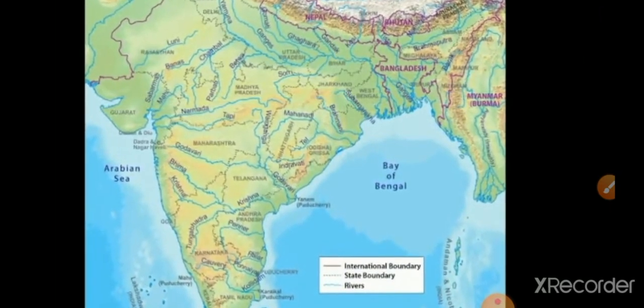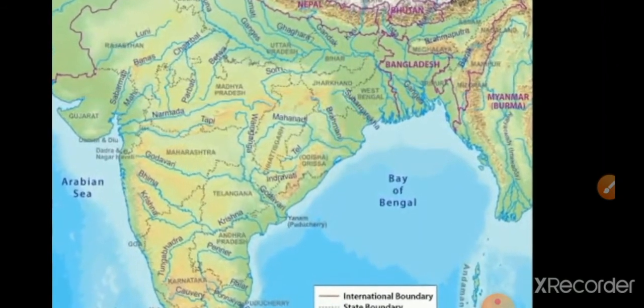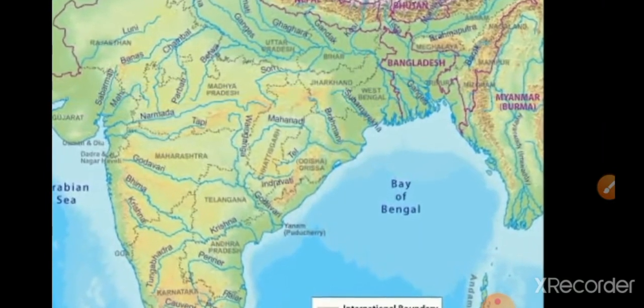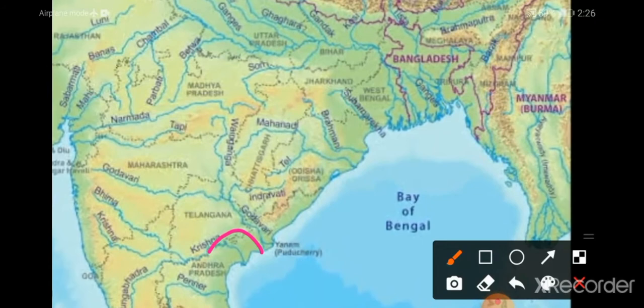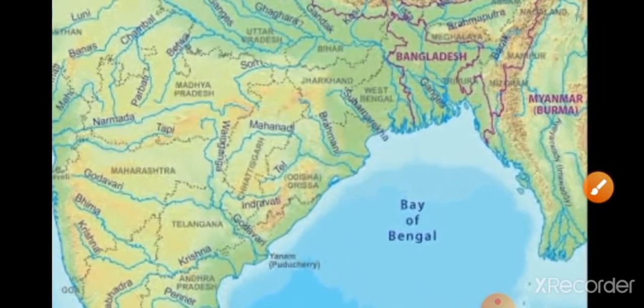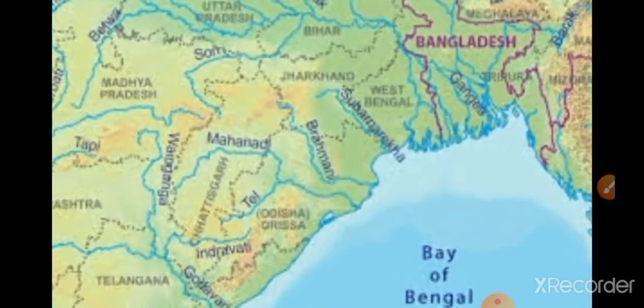Here are the internal boundaries, state boundaries and rivers. Here they show the deltas: the Godavari delta and here the Krishna delta. Understand children? It is the Krishna delta. You observe that picture clearly.